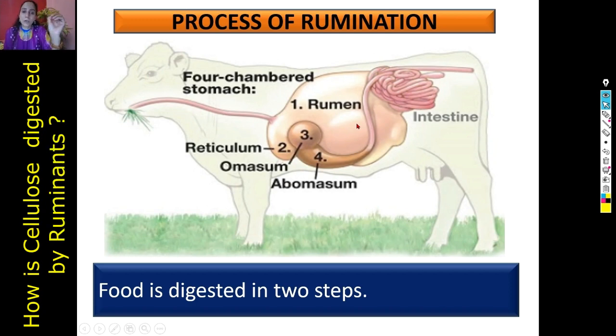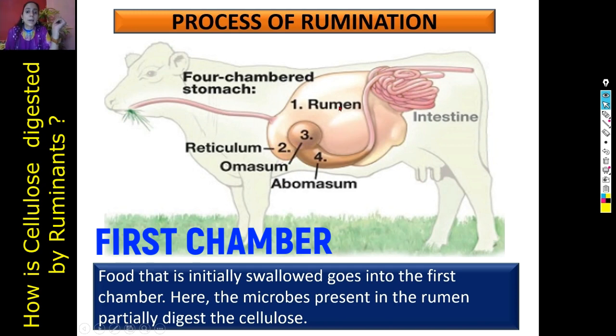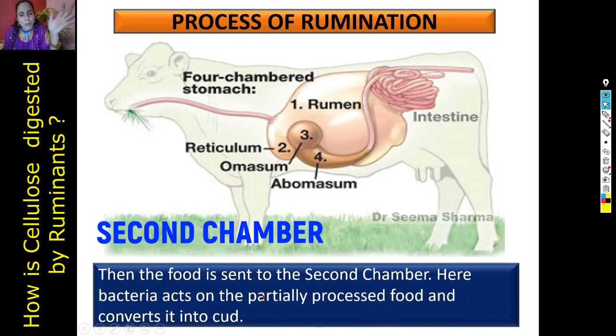How digestion of cellulose is taking place in ruminants. Food is digested in two steps. First step, food that is initially swallowed goes to the first chamber, that is rumen. Here, numerous bacteria are present and they act upon this cellulose and they start digestion of cellulose. Then this partially digested food is sent to the second chamber. The second chamber, reticulum, converts it into cud.